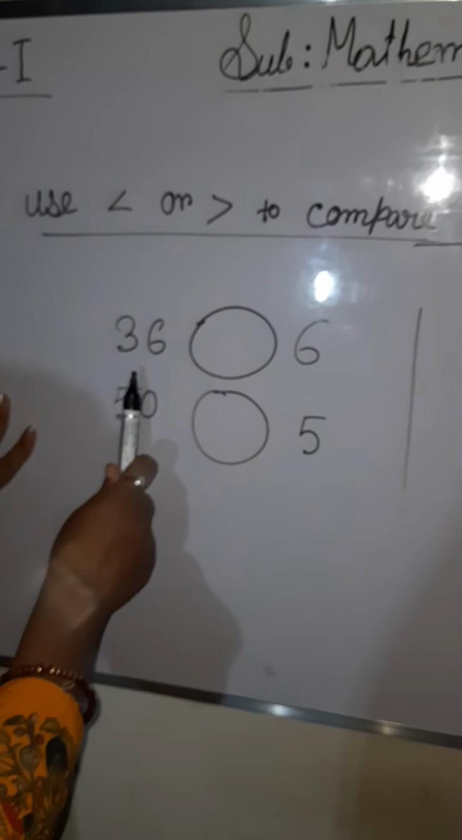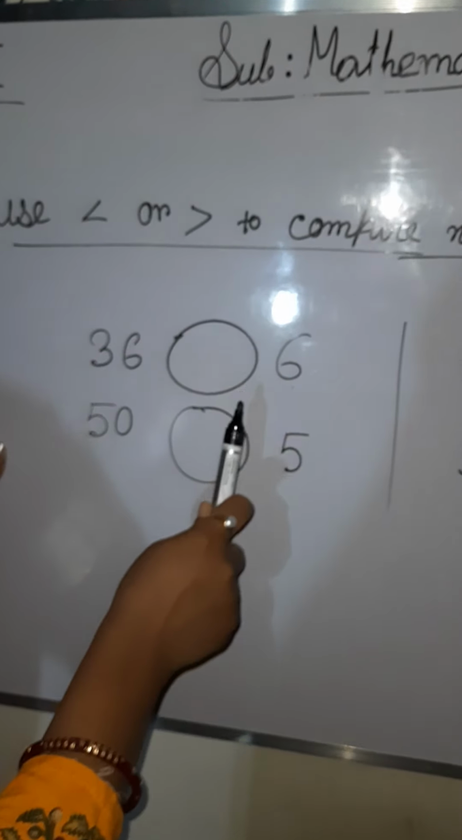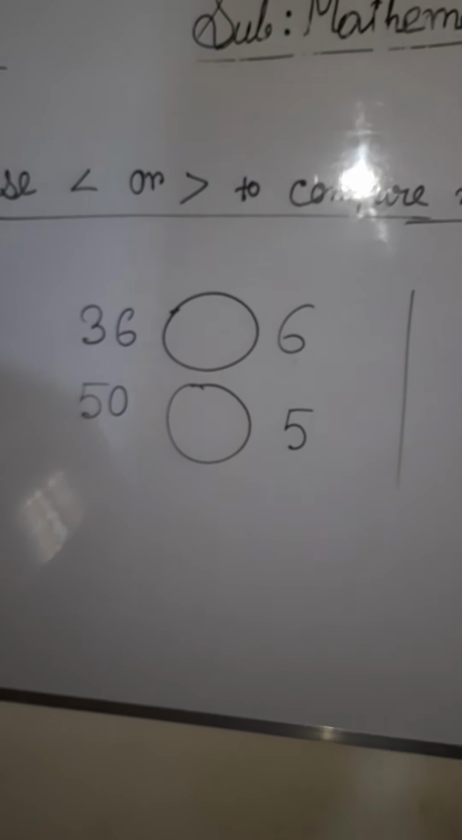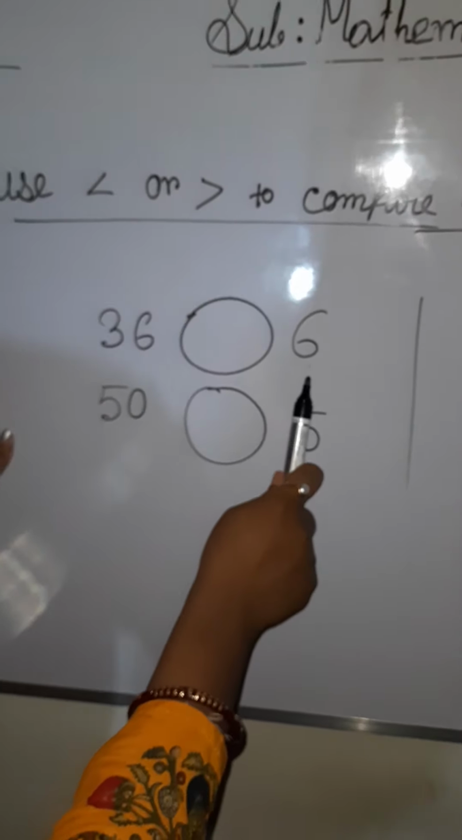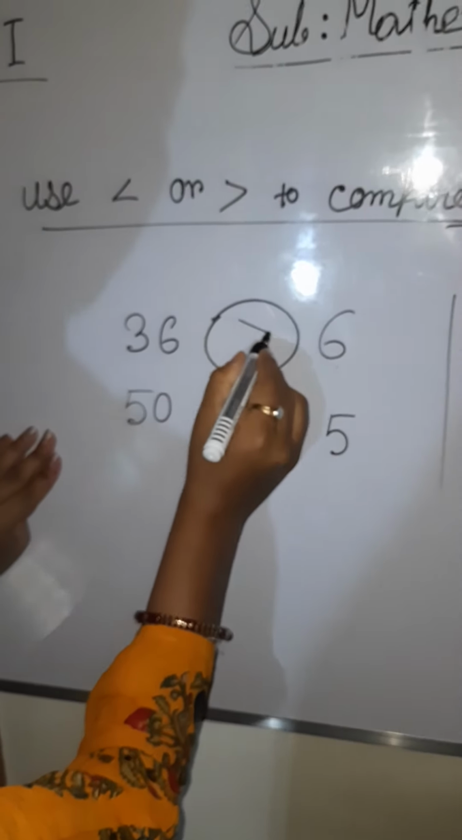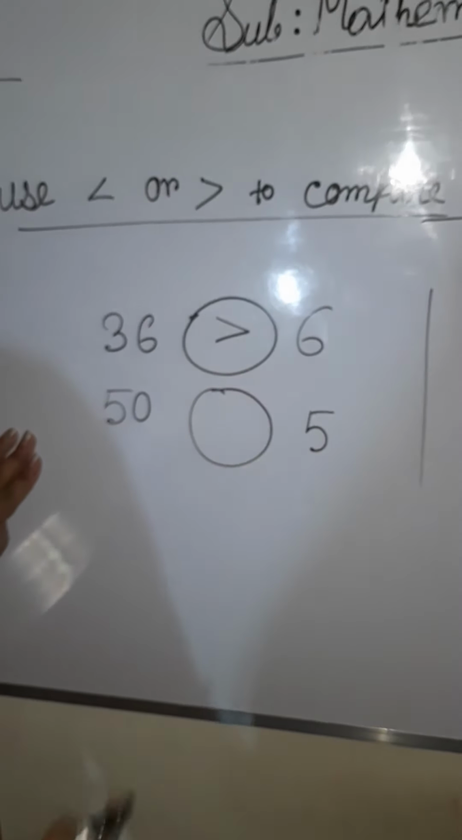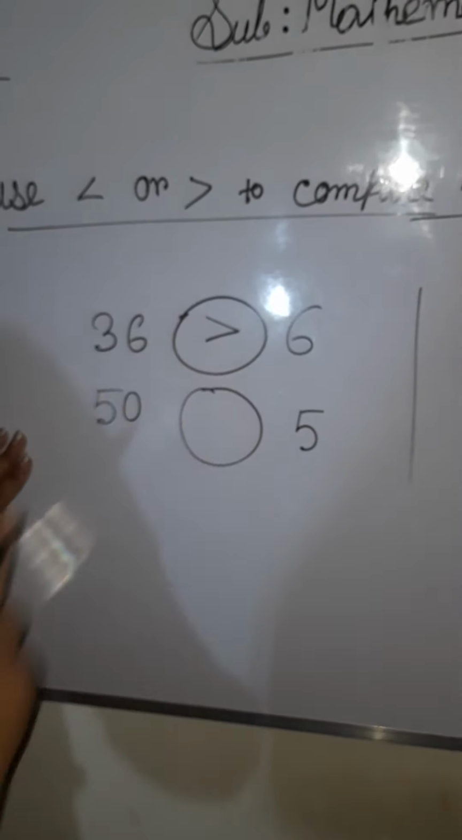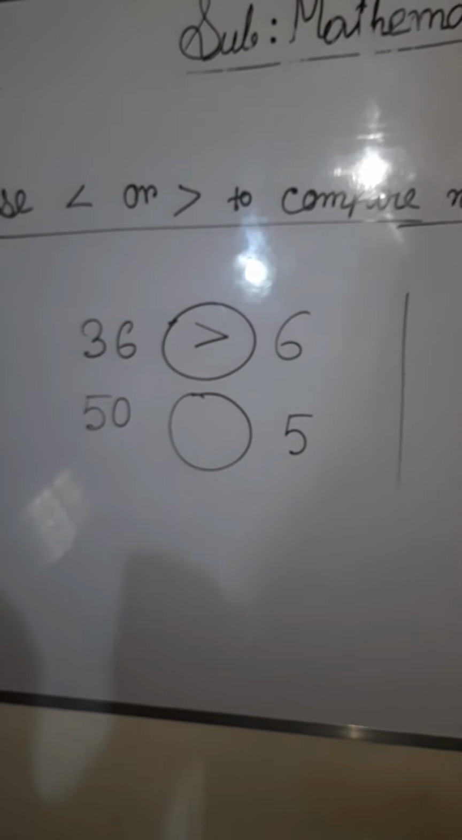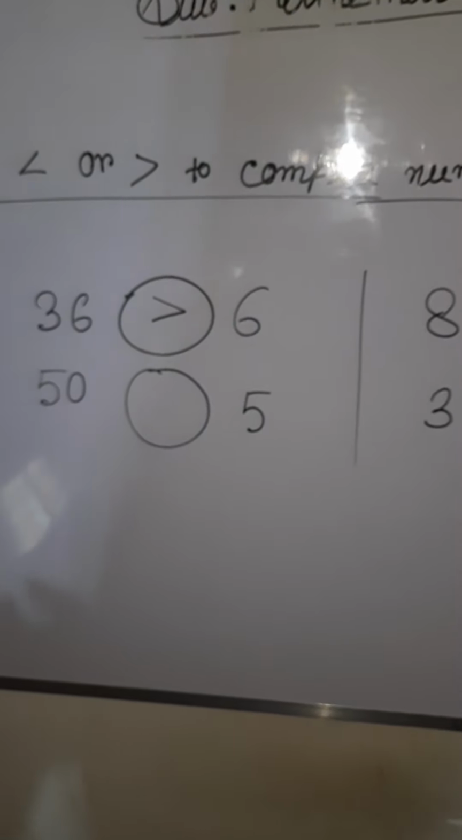Here we have the numbers 36 and 6. Which is the one digit number and the smaller number? 6. Yes, 6 is the smaller number. So we write the arrowhead on the smaller number side. That is the trick. If you remember the trick, you can always easily compare numbers.